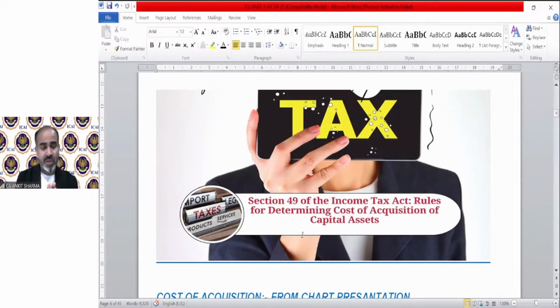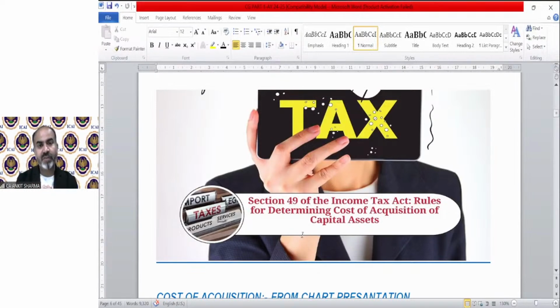In the capital gain question, sales consideration will be given in the question. And we know how to index the cost of acquisition with the formula. We already know that. But what will be the cost of acquisition? That is a technical part. Finding the cost of acquisition is not as simple as we just think, that it is the purchase price. In different cases, for different natures of asset, the cost of acquisition can be different. So what will be the cost of acquisition in different cases of asset? That is going to be explained by section 49.